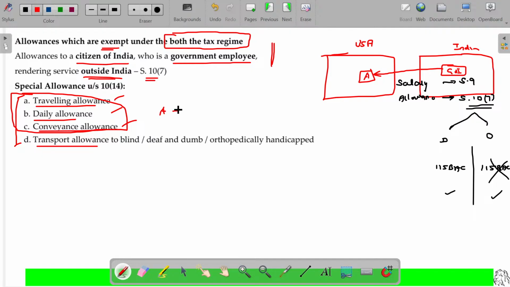Allowances minus spending will be the taxable amount. If the allowances you receive for these purposes are 100 and you spend 120, the taxable amount is 0. If you get allowances of 100 but the spending is 80, then 20 rupees is taxable. Negative, we never bother about that. So if you get any extra benefit because of these allowances, beyond the amount you actually spend for that specific purpose, it will be taxable in your hand. Clear? Hope now you'll be able to understand this. Traveling, daily and conveyance allowances, in all these three cases. Clear?